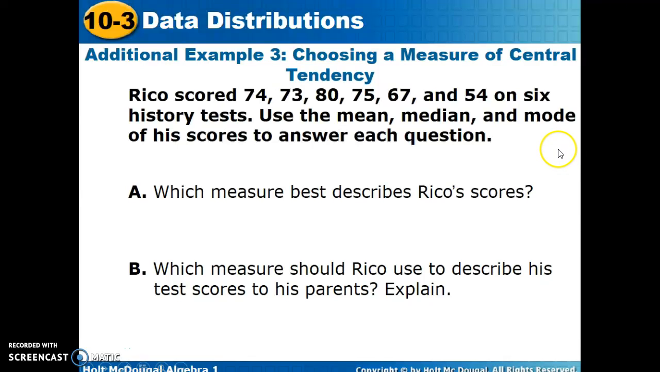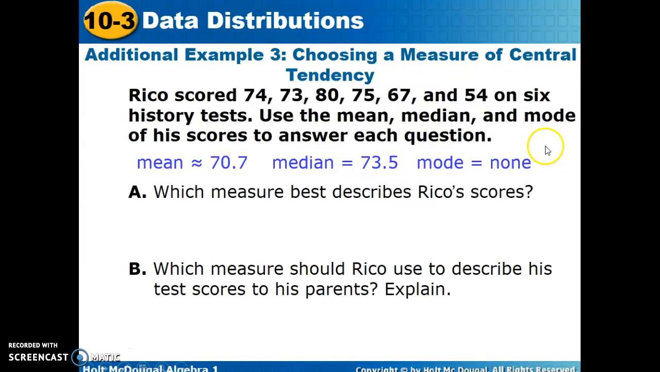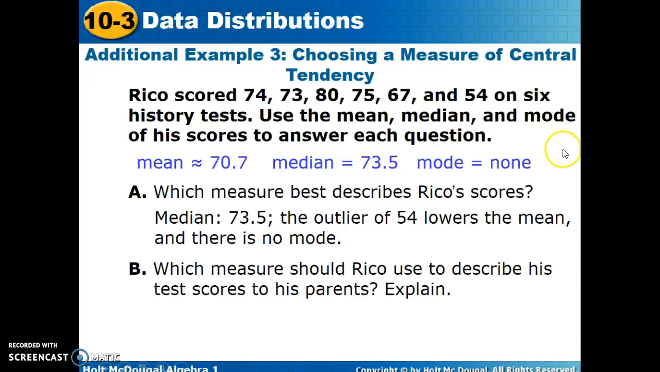Well, we could think of a mode, which he would have achieved most often, or an average on all. The mean is 70.7, his median is 73.5, and he has no mode. Median 73.5, the outlier of 54 lowers the mean, and there is no mode.